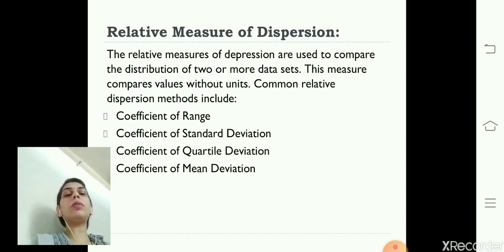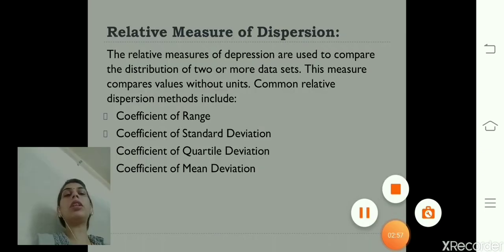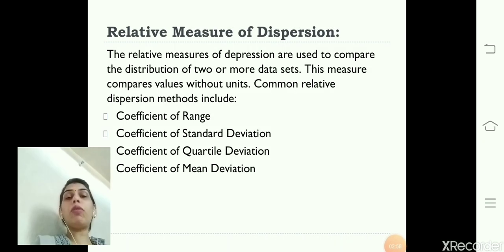Relative measure of dispersion. Relative measure of dispersion includes the coefficient of range, the coefficient of standard deviation, coefficient of quartile deviation and coefficient of mean deviation. These relative measures of dispersion are used to compare the distribution of two or more data sets. This measure compares values irrespective of the units.